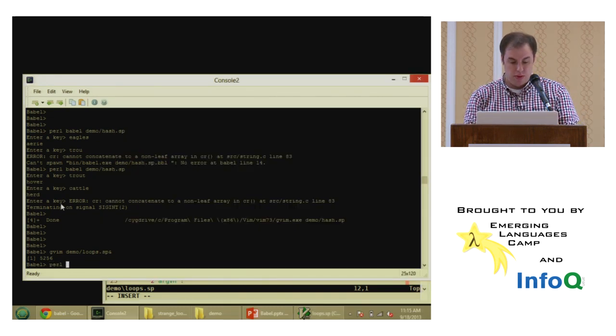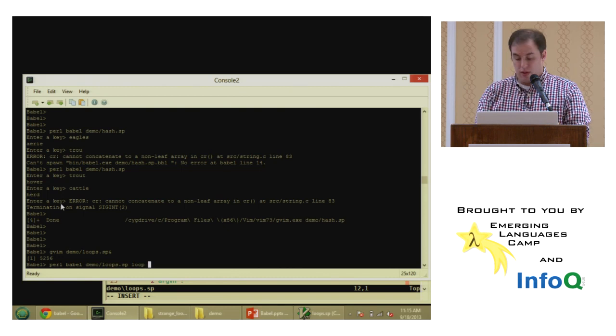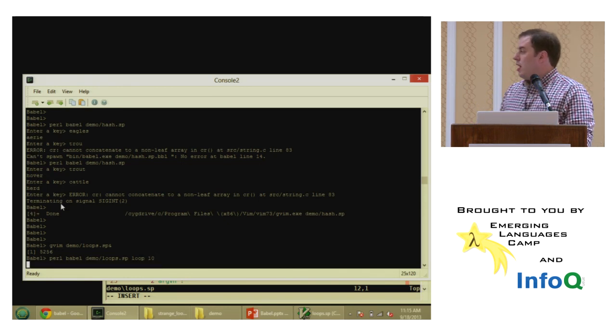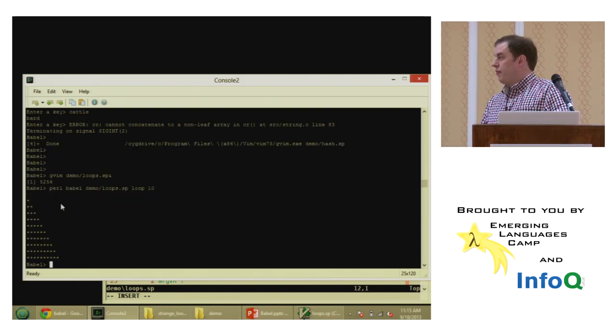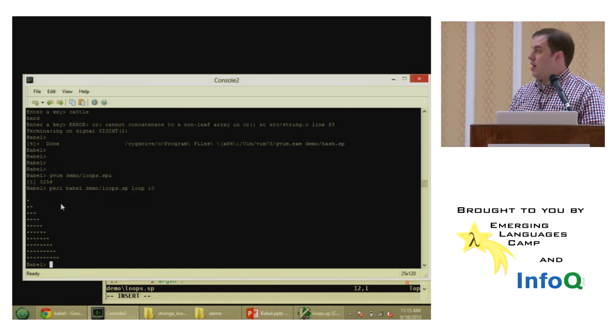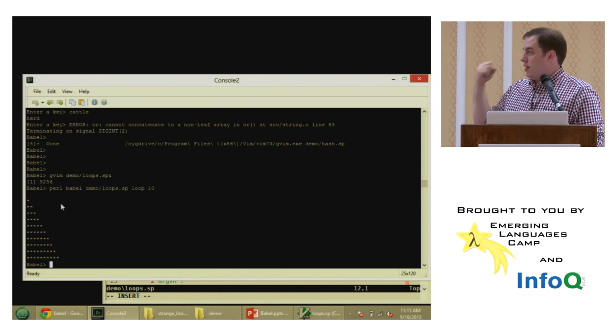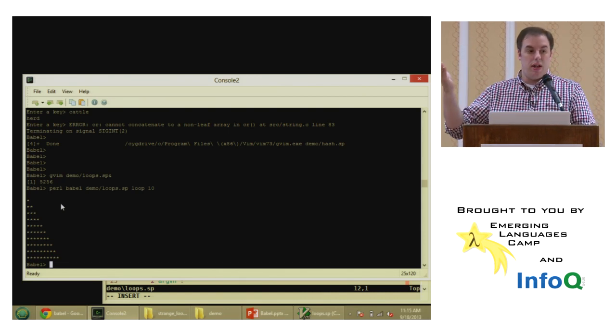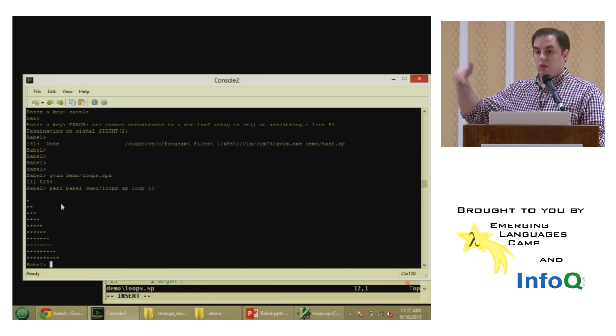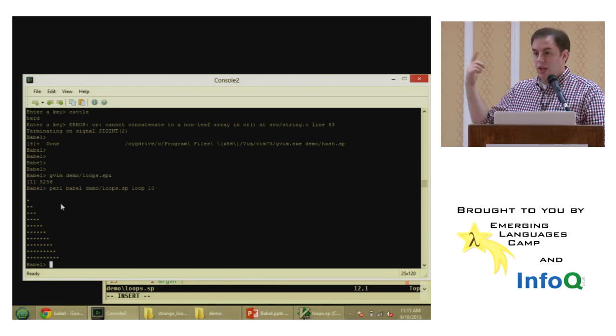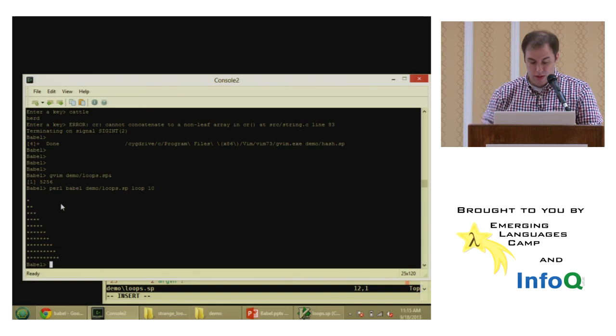So we do Perl Babel demo/loops.sp, and we'll say loop, and that's going to look up the code for the loop for us, and it's say 10 times. Okay, so 10 times it runs this subprogram for us that it pulled up using the hash, and iteratively prints out the stars. It's counting up from 0. Because the loop operator goes indefinitely, it just counts up 0, 1, 2, 3, 4, 5, 6, and so on.